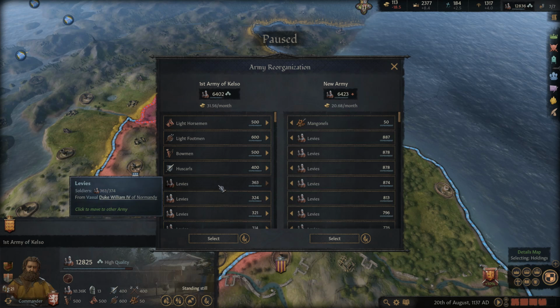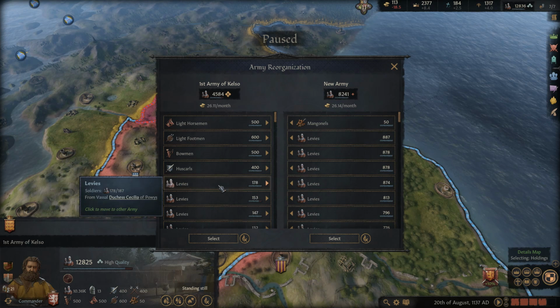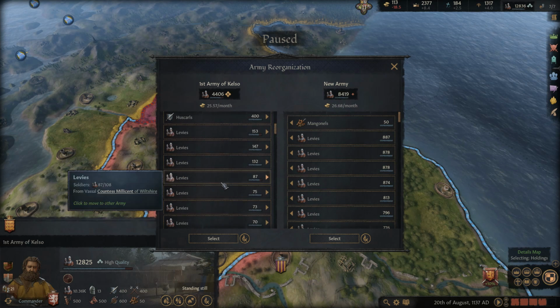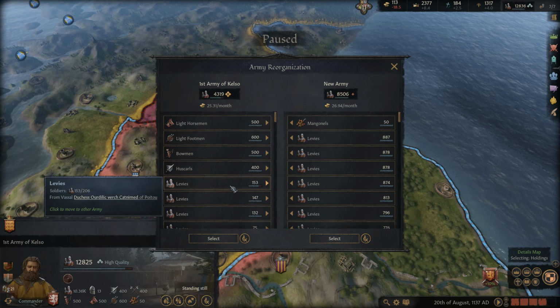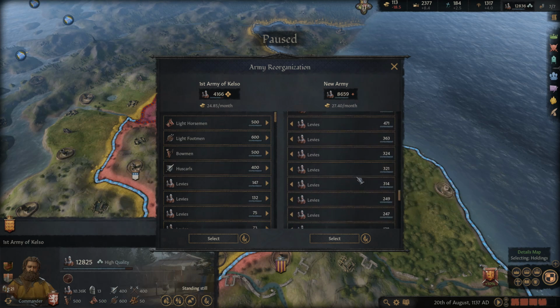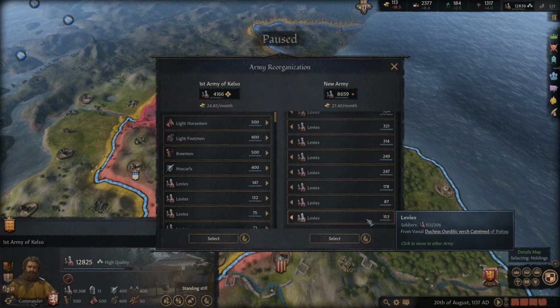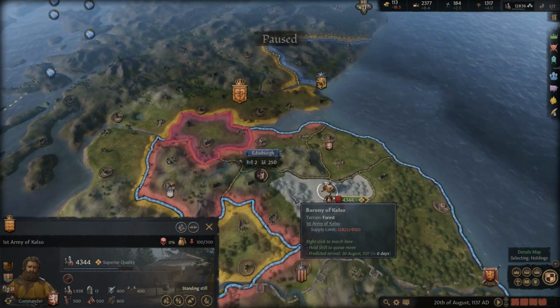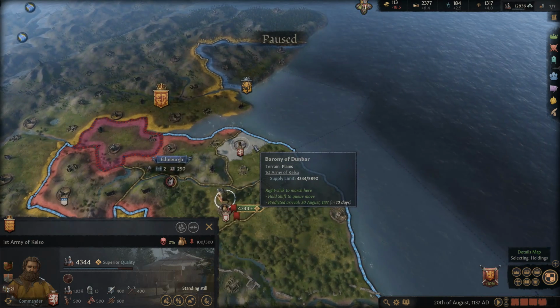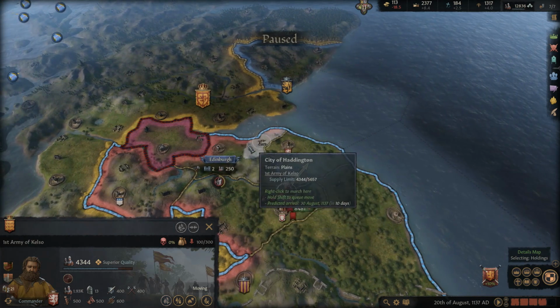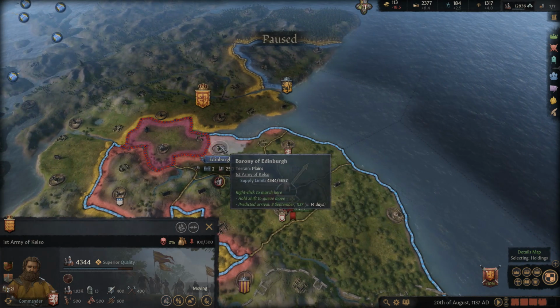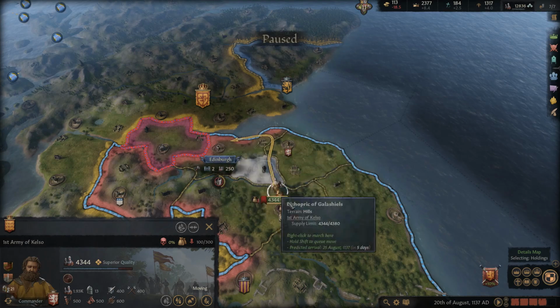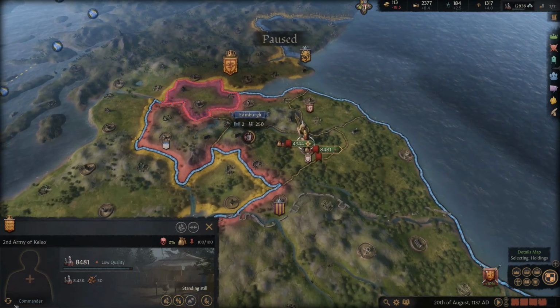Alright, so let's go ahead and get the levies in there until we got a good number here. Maybe bring it down a little bit. Let me change this up. Let's see. Whatever, that's good enough. Alright, so let's go ahead and put these guys somewhere we're not going to have any supply issues, but not too far away from there either. I suppose we can put them right here in our own city.